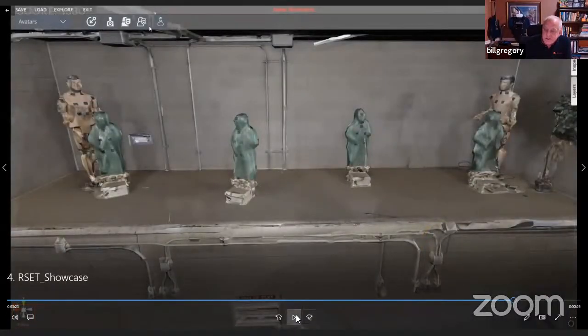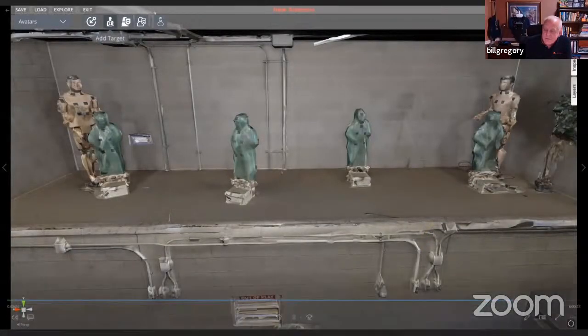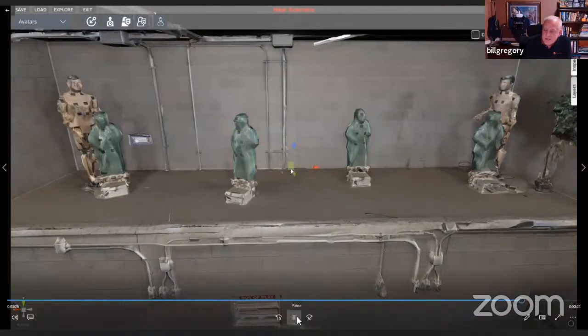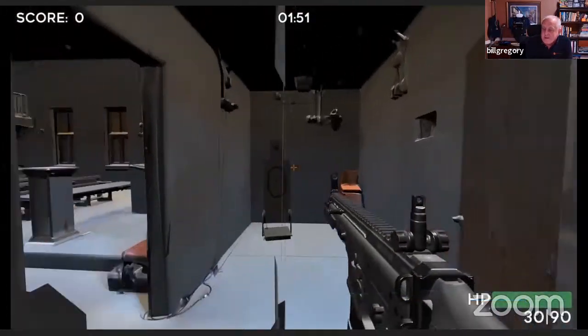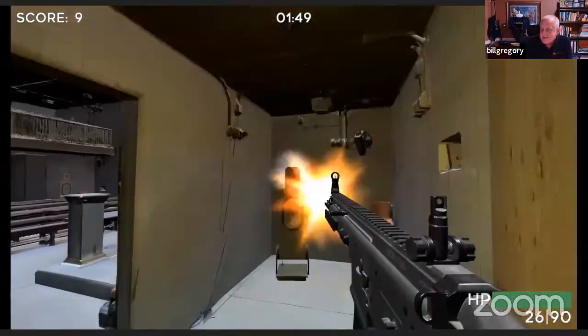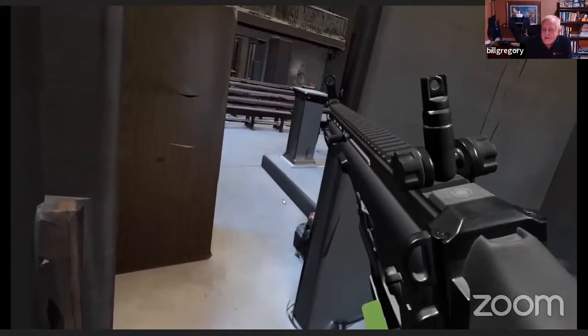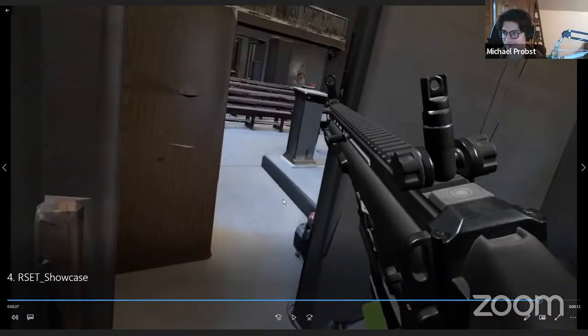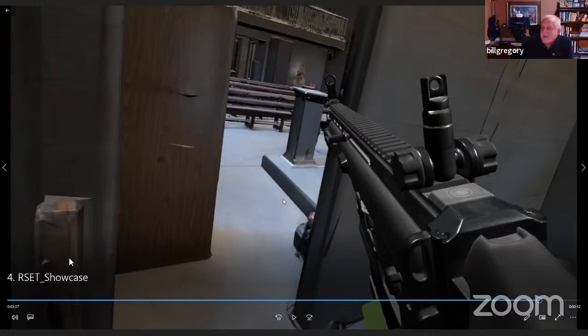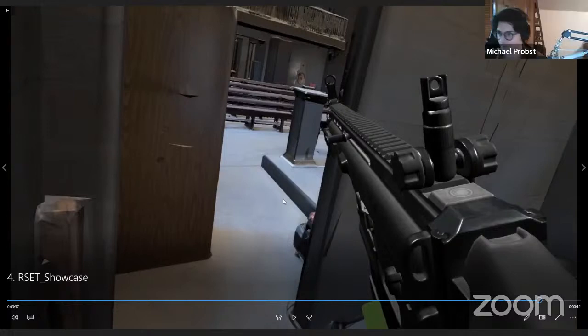Now, this training has been for the military, where we came into some of their training sites and scanned and set up targets. And they come in quickly and attack the targets more or less. And then we can actually put a first person combatant against you that is shooting back at you in these scenes. Yeah, there are no AI combatants in this video, but we can add them. And that's the end of it.